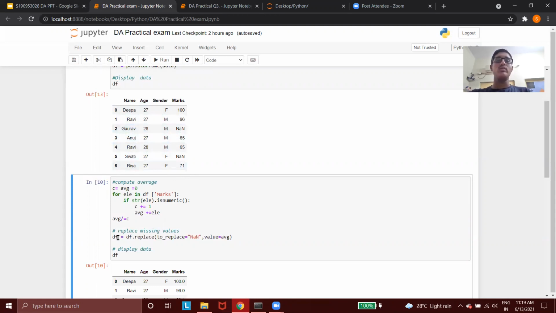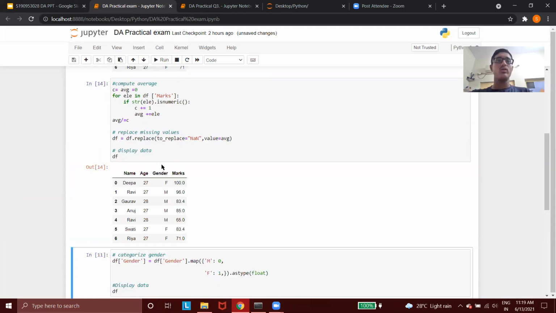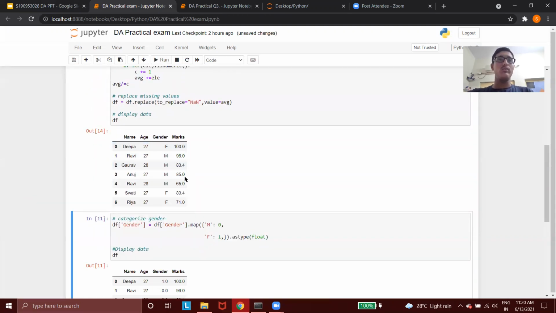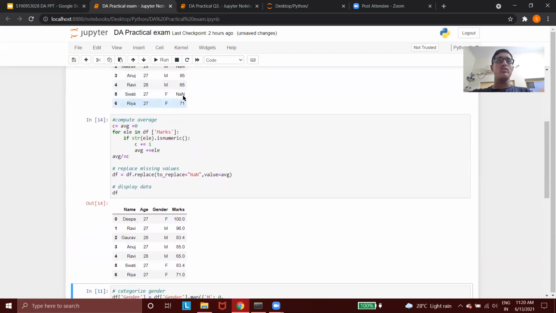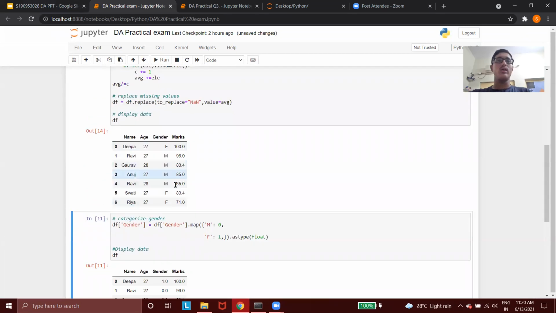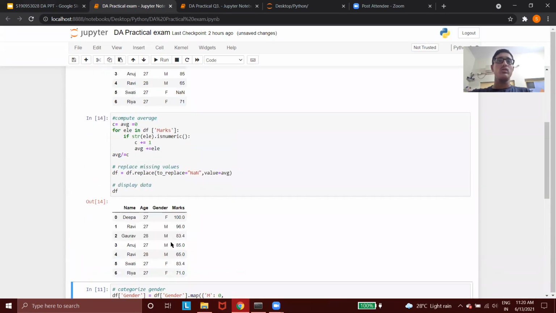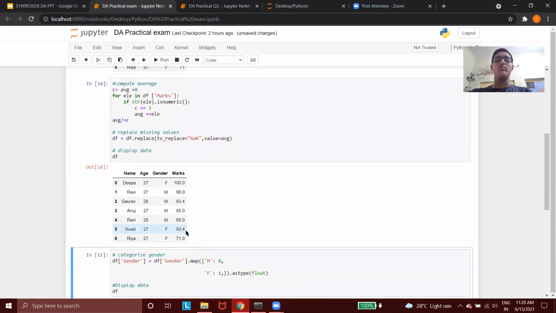Then here we can see that df equals df dot replace. It will replace the NaN values with the average marks scored by the students. When we run this, we can see that wherever there was NaN, it gets replaced by the average marks, that is 83.4. As you can see, Gaurav's score had NaN and now has 83.4 marks, that is the average, and the same is with Swati, who also had NaN and now has 83.4.